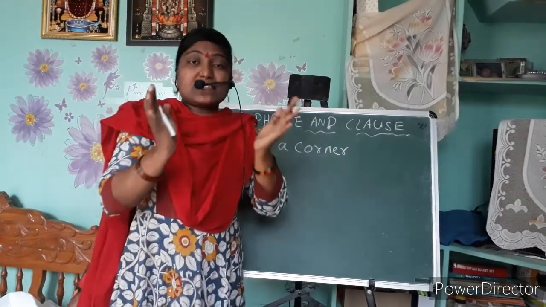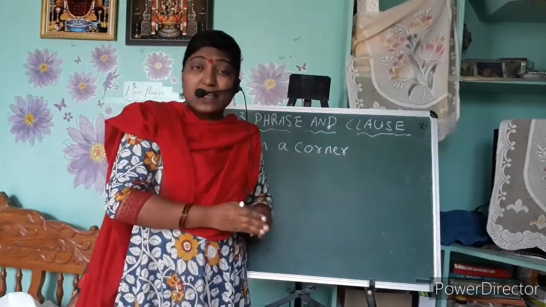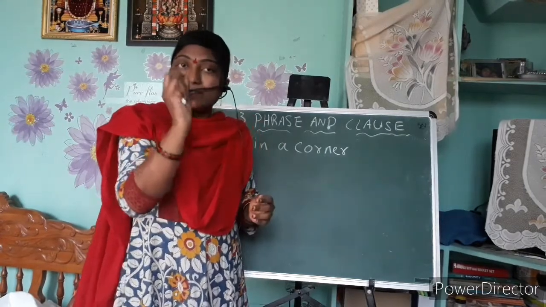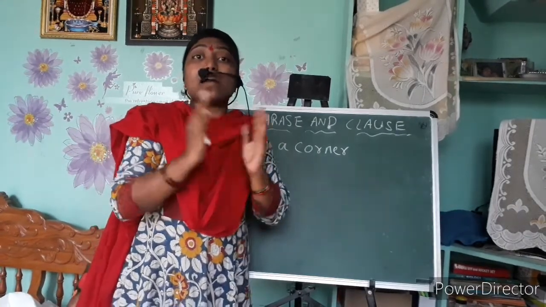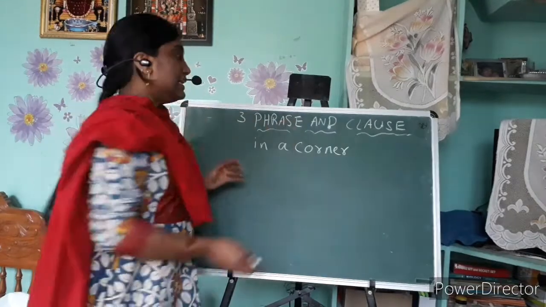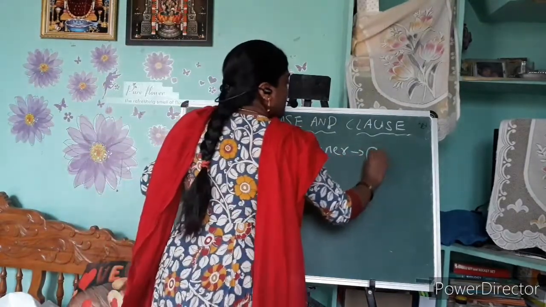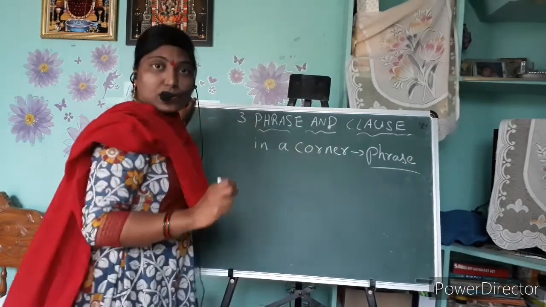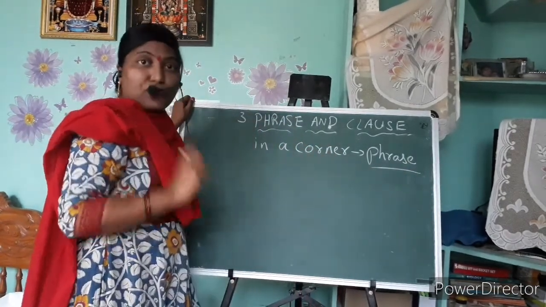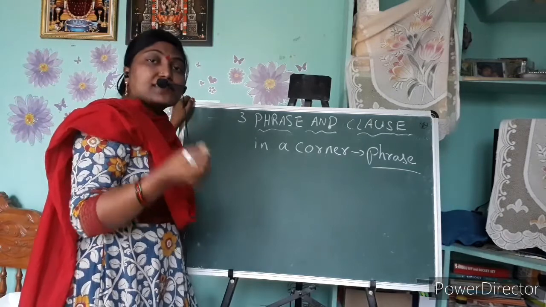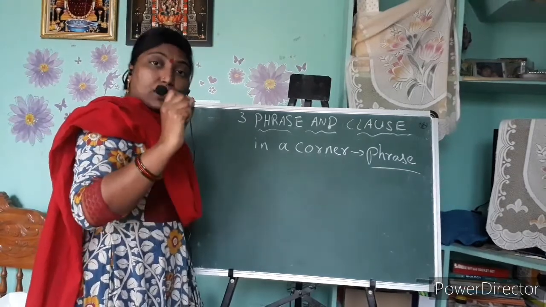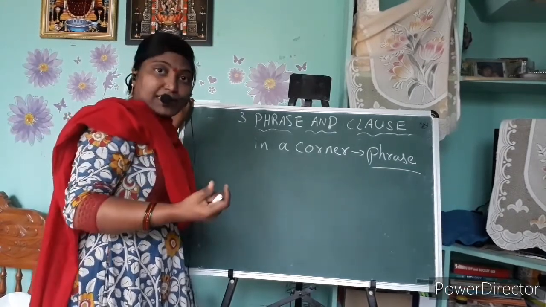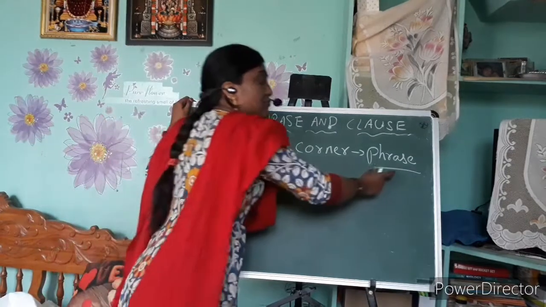Understood? Such a group of words which has some sense but not a complete sense, we call a phrase. Now you understood, no? A group of words which has some sense but not a complete sense is called a phrase.